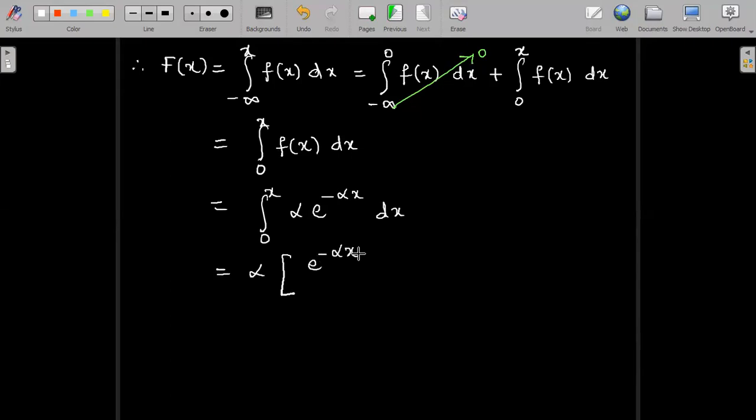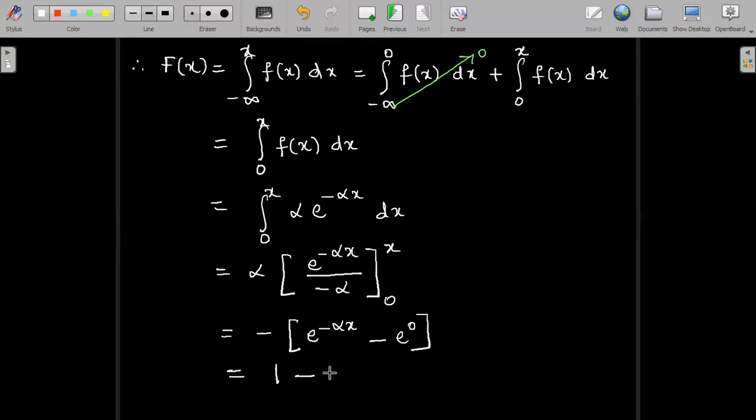Integration of e power minus alpha x is e power minus alpha x divided by the coefficient of x, minus alpha, between the limits 0 to x. Now alpha gets cancelled, and there is a minus sign in the denominator which I can write outside the limits. Upper limit: e power minus alpha x, when x is replaced by x itself. Lower limit, when x is 0, this is e power 0. Hence the answer for this is 1 minus e power minus alpha x.